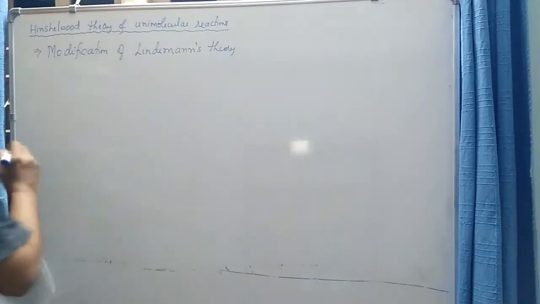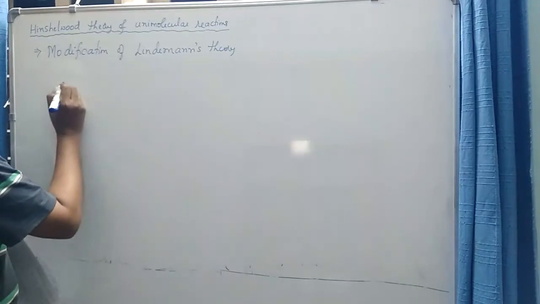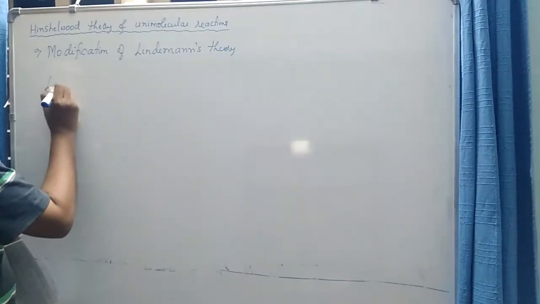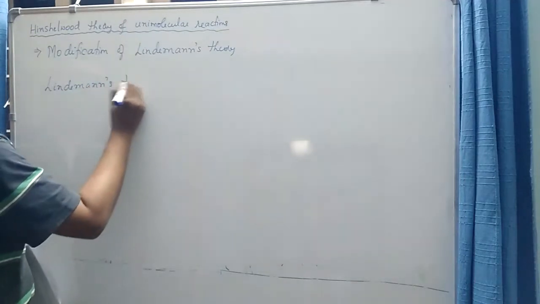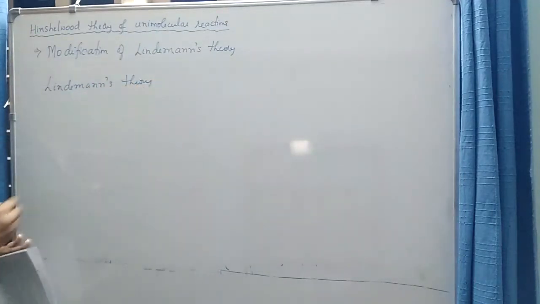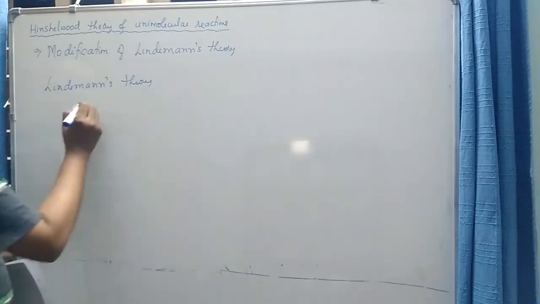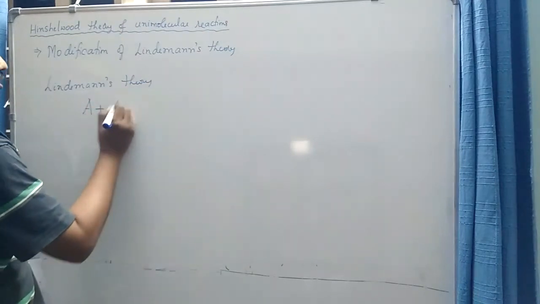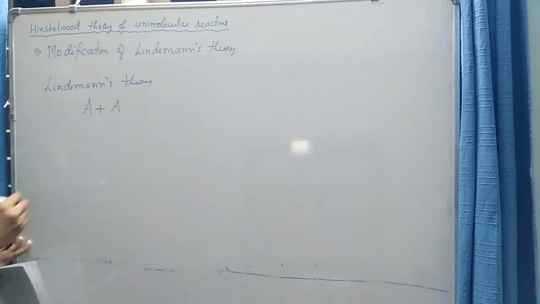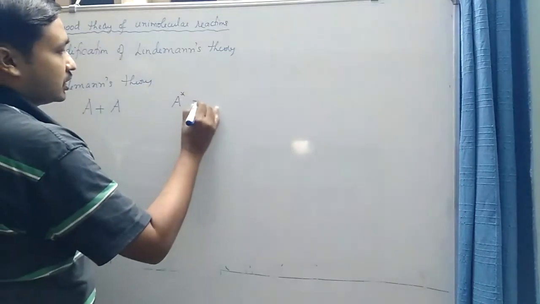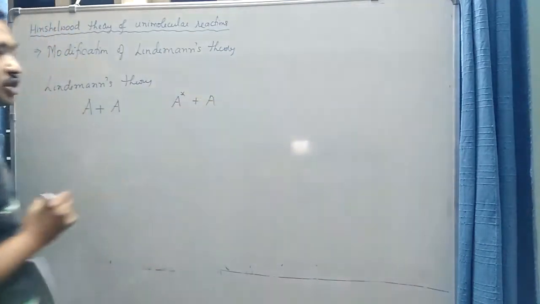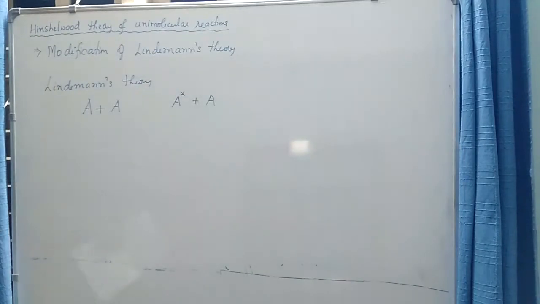To say in brief, Lindemann's theory consists of a unimolecular reaction taking place in two steps. In the first step, two normal molecules of A collide with each other and energy is exchanged between the molecules during the collision.